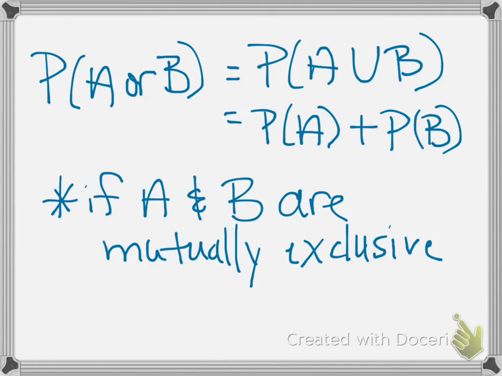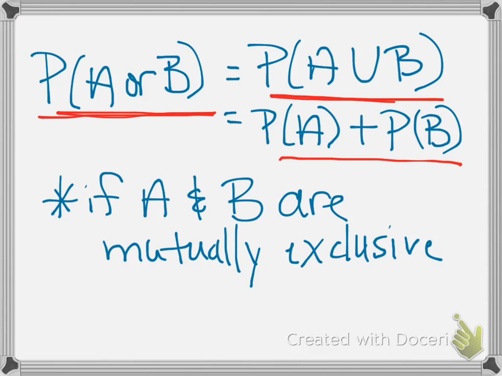So on this slide I've rewritten that rule that we learned earlier about mutually exclusive events, just using this notation so you can see what it looks like. So before we said that if we have two mutually exclusive events, A and B, then the probability that A or B occurs is the probability of A plus the probability of B. We can write that exact same statement by using this set notation, and instead of writing the word or, we use that union symbol. They mean exactly the same thing.